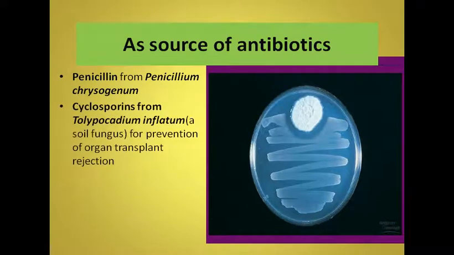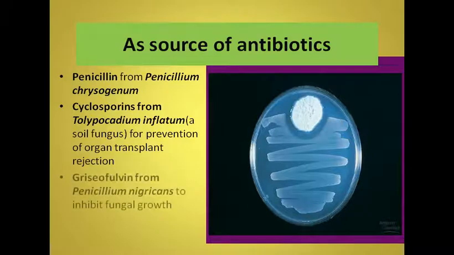Cyclosporines are obtained from Tolypocladium inflatum, a soil fungus, and are used for the prevention of organ transplant rejection. Griseofulvin is obtained from Penicillium nigricans to inhibit fungal growth, meaning it is an antifungal antibiotic.